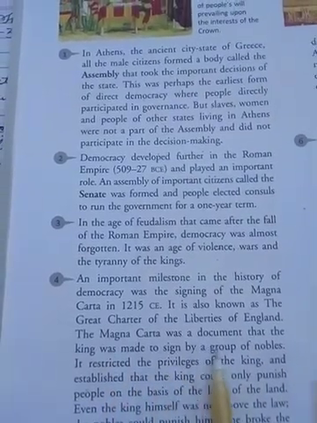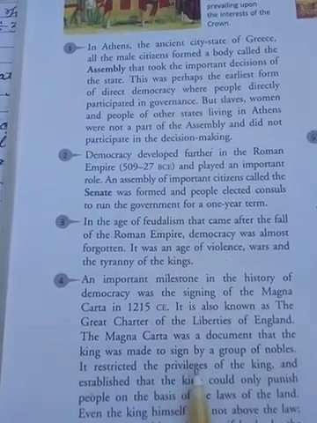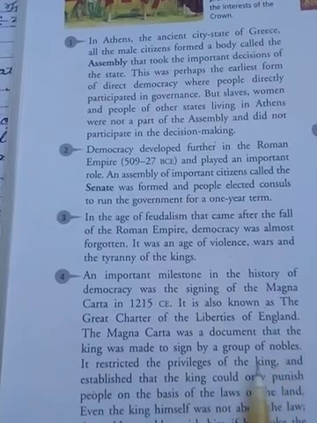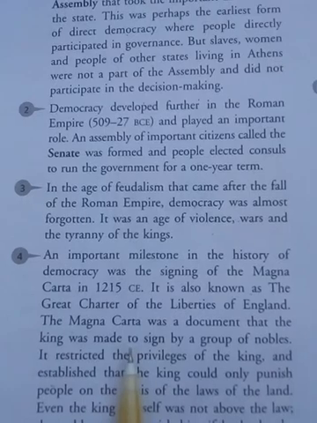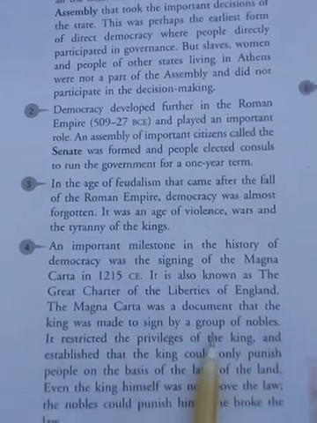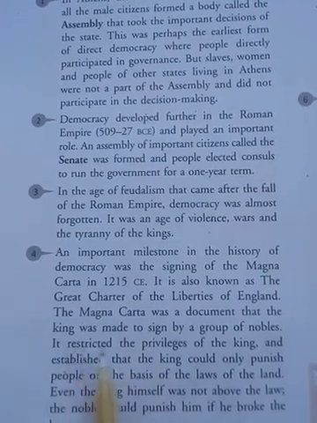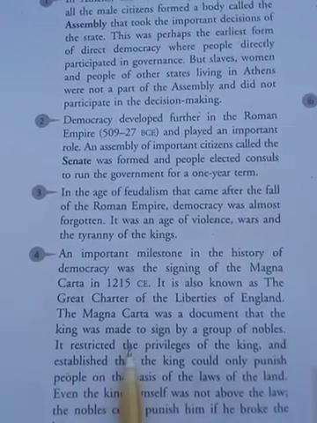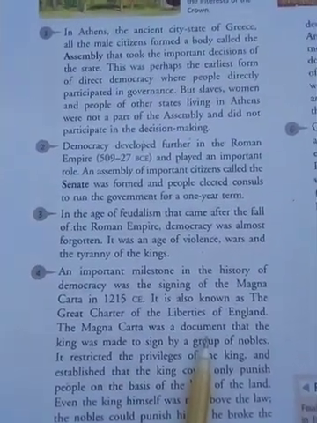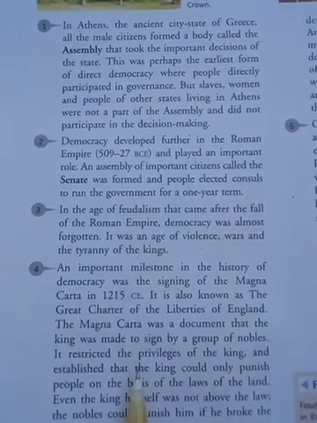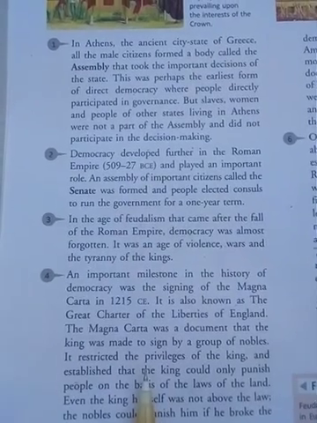Magna Carta was a document that the king was made to sign by a group of nobles. It is a form of document which noble people, some of the great people of that country, sign, and also the king. In that document, they made some important decisions related to their empire. It may be the rules and regulations followed by the empire in their kingdom.